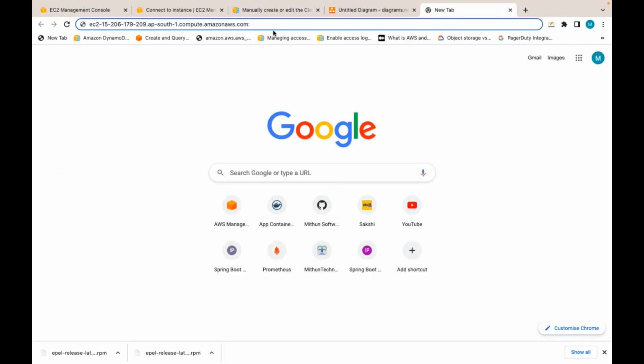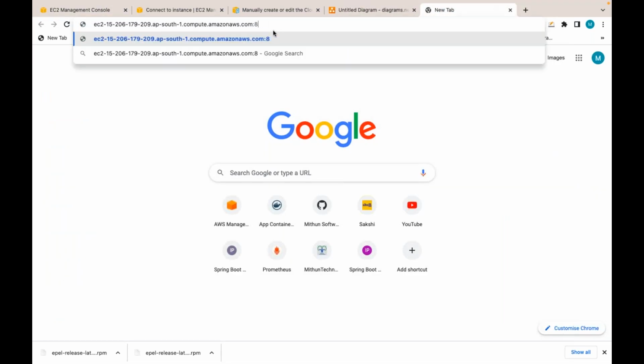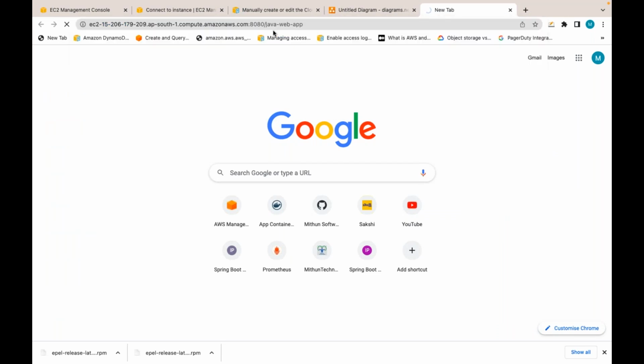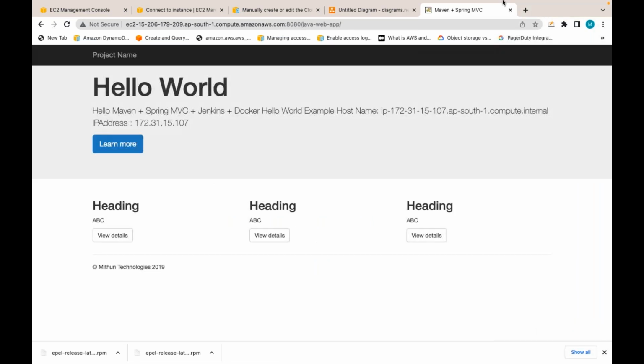Now I hosted my application in that server. Let me access it. But I want to see the logs. What is happening in Tomcat? What is happening in my application? My application is also generating logs. Tomcat is also generating logs. I want to see what is happening, if there are some errors, some exceptions.